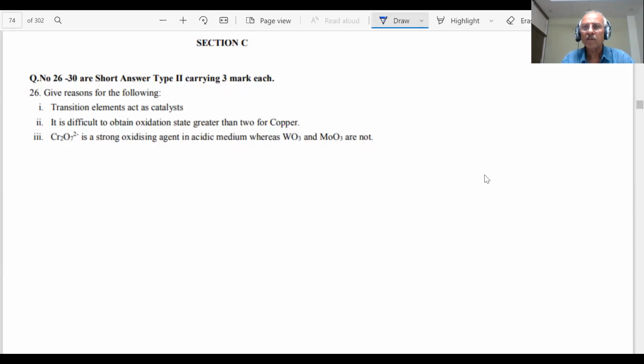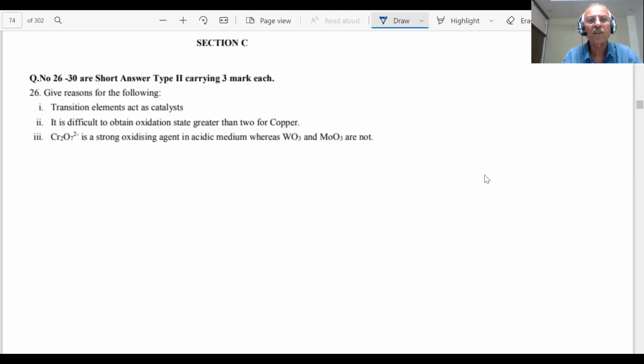We were solving the 12th CBSE sample paper released by the CBSE, Section C. In the previous lecture, we answered some of the questions. They are on the screen, students. Questions 26 to 30 are short type, carrying 3 marks each. Now you can see parts 1, 2, 3. That means each question is again 1 mark, though there are 3 questions in that. The first question was answered: transition elements act as catalysts. Why? Because they can adopt multiple oxidation states, they can form complexes, they can provide a surface. We answered the question, students, in the previous video. Those interested can watch the previous video which we have uploaded.